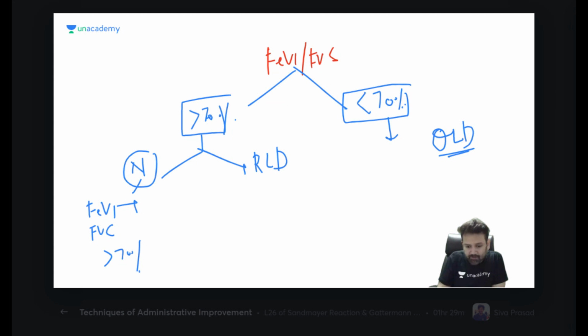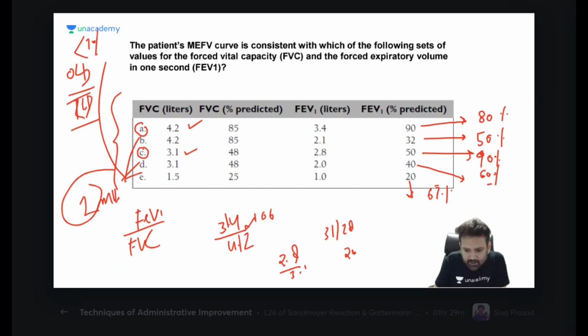Here, FEV1 will be less than predicted, what you predicted according to the age and sex. FVC is also less than predicted, but ratio is more than 70%. So you can see here that in question number one, FEV1 is 90% of predicted, almost normal. FVC is 85% of predicted, almost normal. So patient is normal. In C, FEV1 is only 50% of predicted and FVC is 48% of predicted, but ratio is more than 70%. So this will be restrictive lung disease.